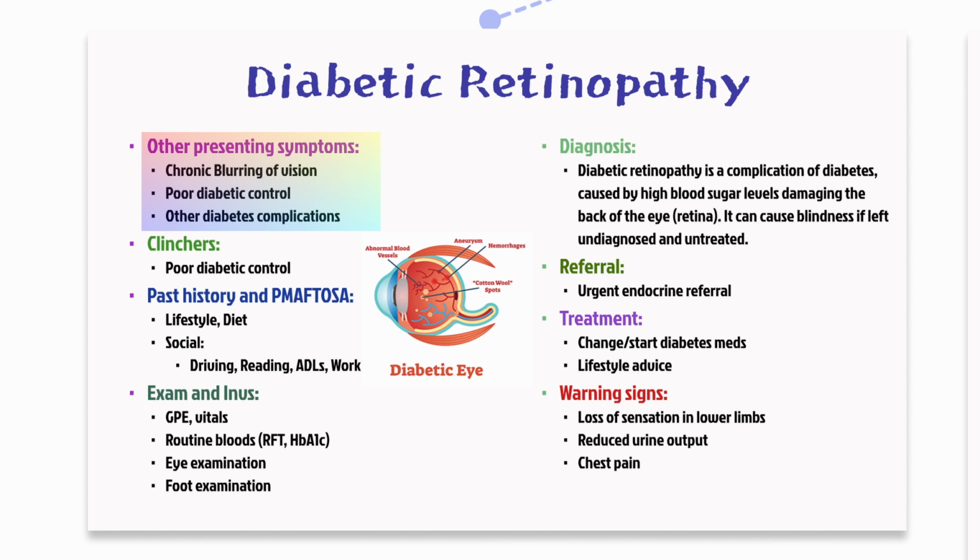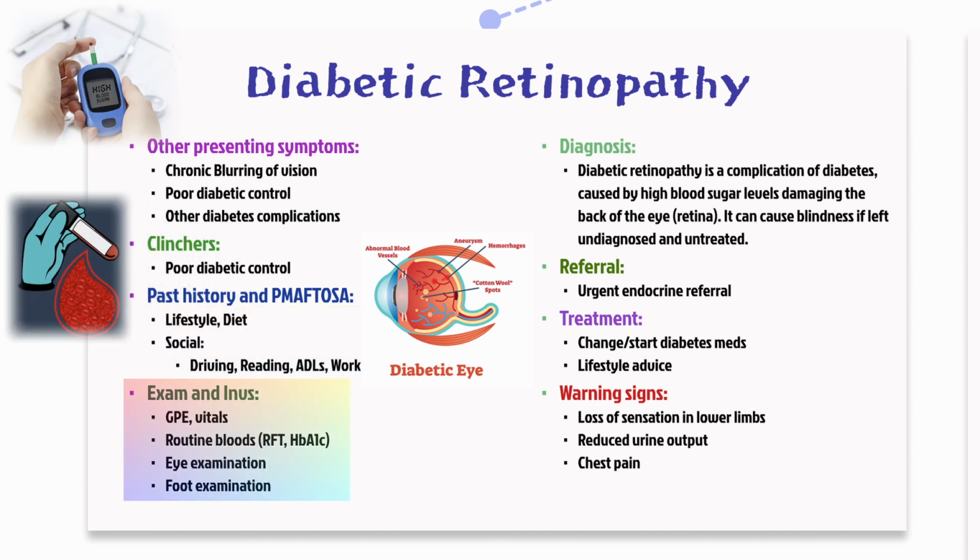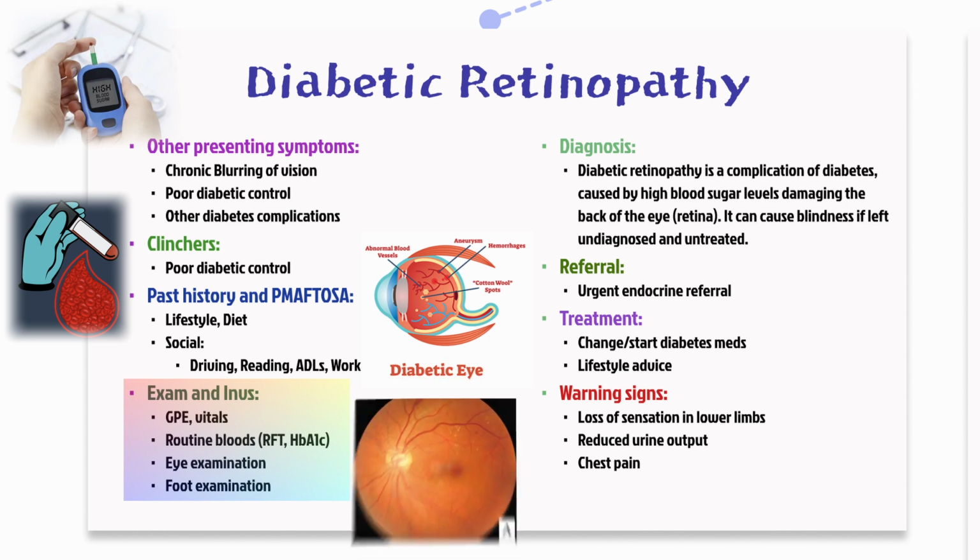Next, remember diabetic retinopathy in any patient with a history of diabetes who presents with chronic blurring of vision. Often, this goes hand in hand with poor glycemic control and other diabetic complications like neuropathy or nephropathy. Ask about their diet, medication compliance, and always check their HbA1c and renal function. An eye exam might reveal hemorrhages, exudates, or neovascularization on fundoscopy.